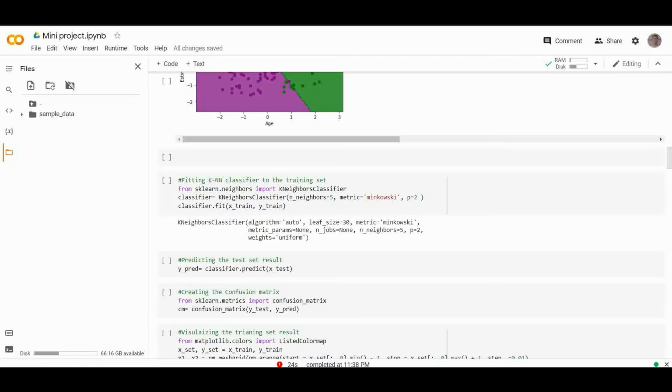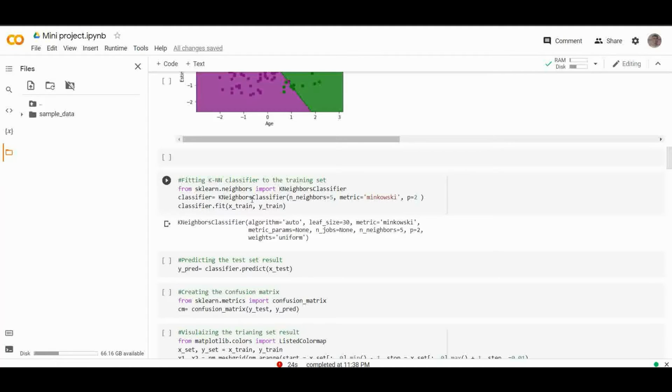We have written the code below to fit the model to the training set. So we can see that now we will fit the KNN classifier to the training data. To do this, we will import the KNeighborsClassifier class of the sklearn neighbors library. After importing that, we will create a classifier object of the class. The parameter of the class will be n_neighbors.